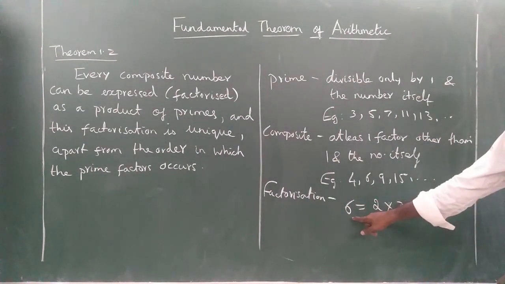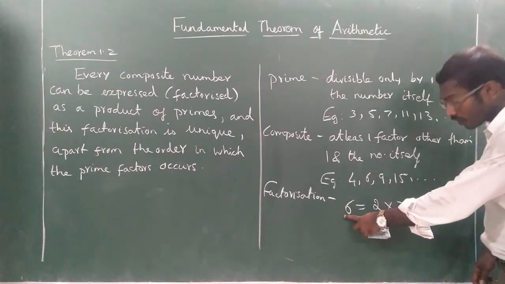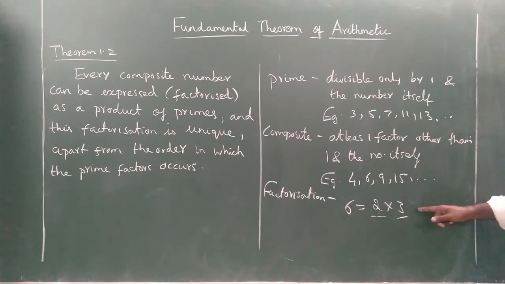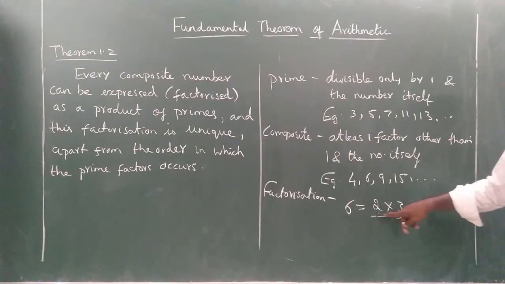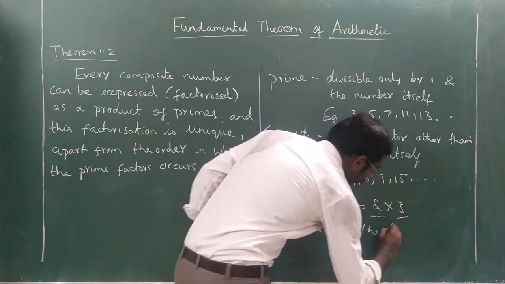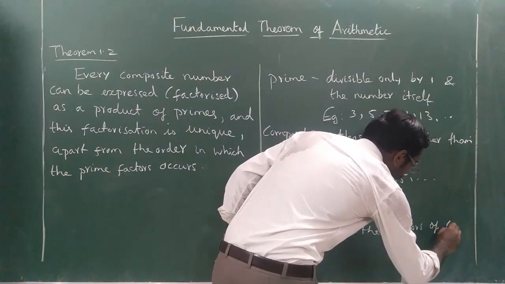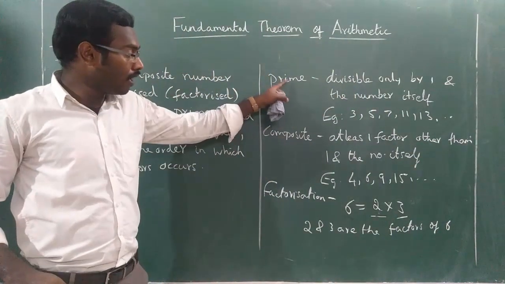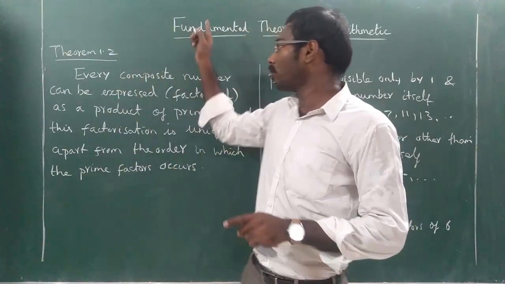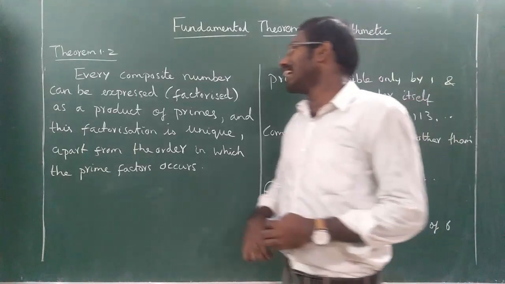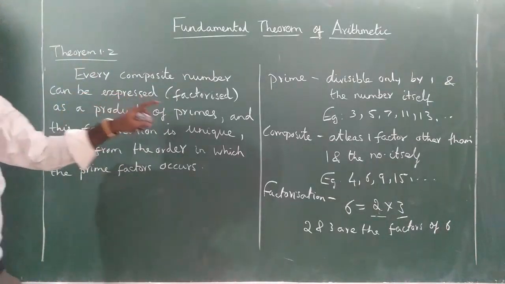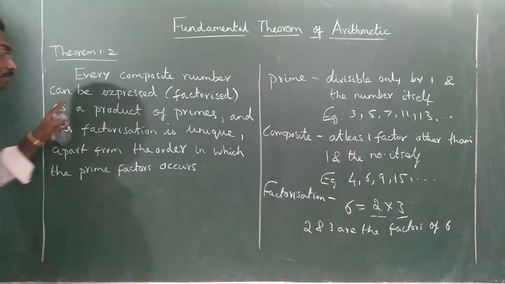2. So now you have represented 6, a composite number, as a product of 2 prime numbers. This is called factorization, where 2 and 3 are the factors of 6. Now you understood prime number, composite number, factorization, and factor. Now let us go back to the theorem. Now you will understand. It says that every composite number can be expressed, that is factorized, as a product of primes.